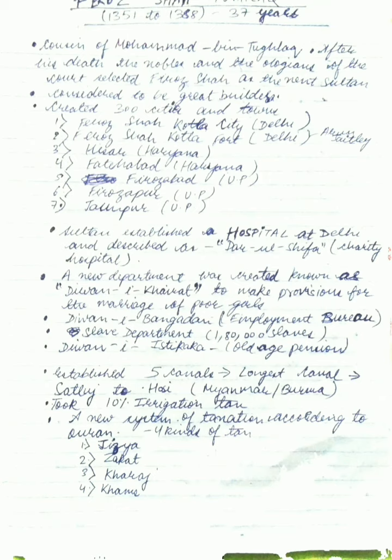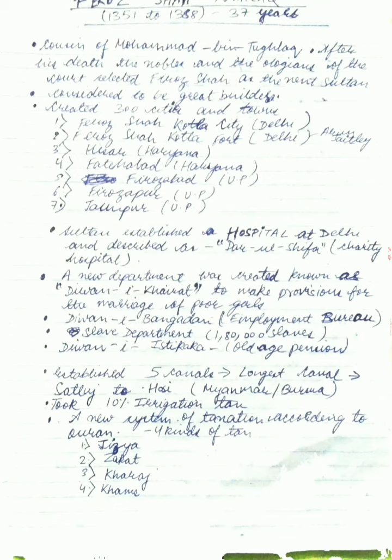So, the Sultan established a hospital at Delhi and described it as Dar ul Shifa Charity Hospital. It was a free hospital. Anyone could avail health facilities there free of cost. So it was a charity hospital, and it was named Dar ul Shifa. That is the hospital at Delhi, which was established by the Sultan.